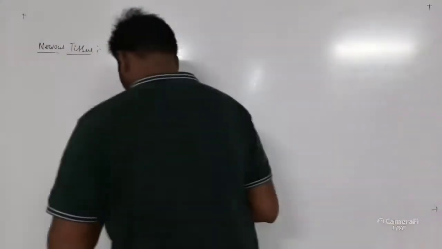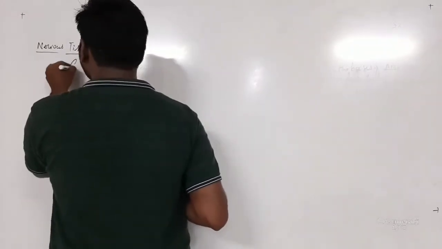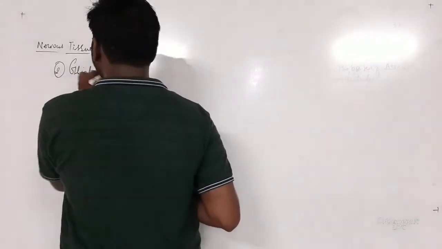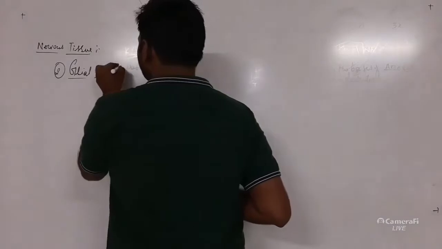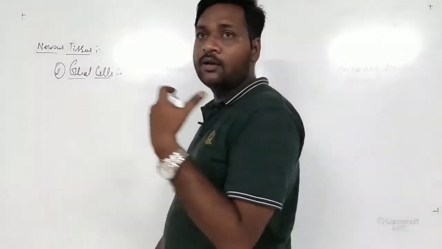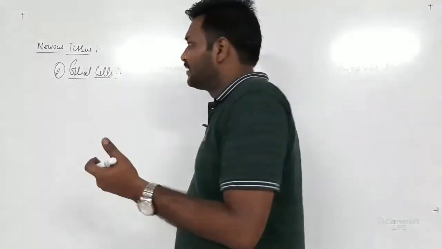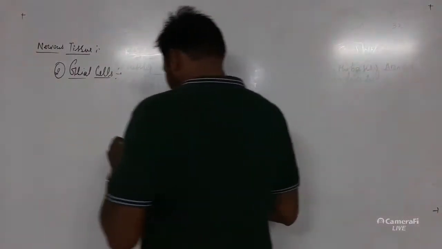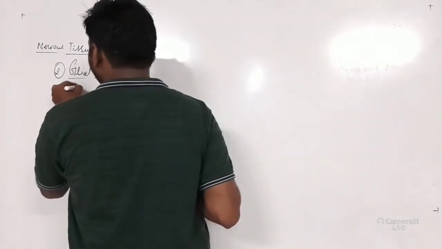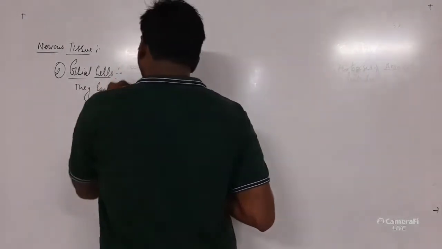So next, the second type of nervous tissue is the glial cells. Now what exactly is a glial cell? The word glial has been derived from its property. They are glue-like cells, found in very close association with other cells. So they are called glial cells. Now the glial cells can be of the following types.